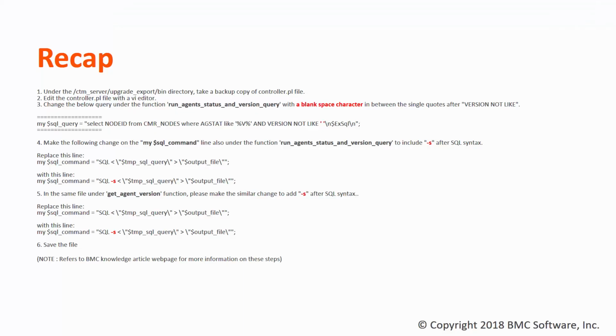To summarize, these are the steps to be taken to get back the option for adding new authorized server during upgrade export.